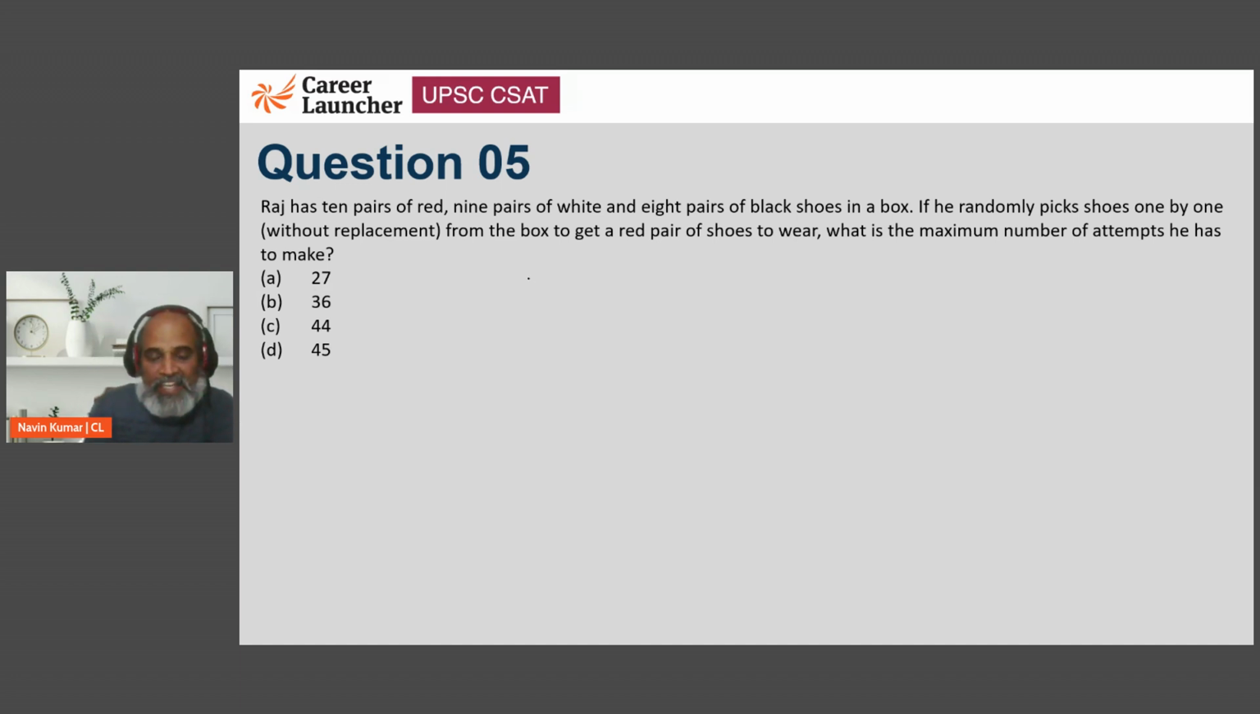So Raj has 10 pairs, that is 20 red shoes. And if we talk about white, he has got 9 pairs, so that's going to be 18. And if we talk about black, he has got 8 pairs, so 8 into 2, that's going to be 16.